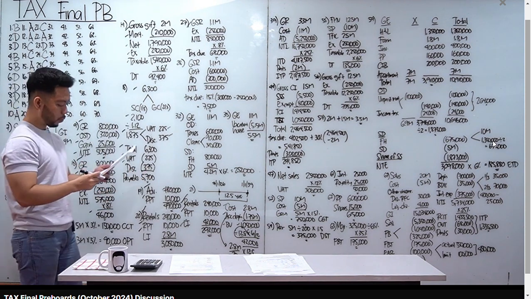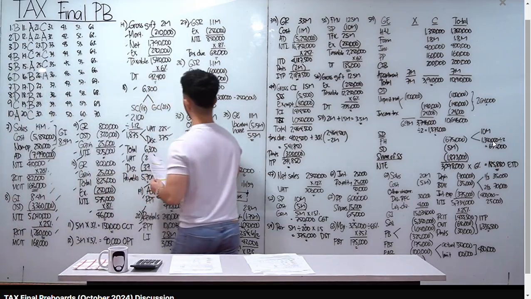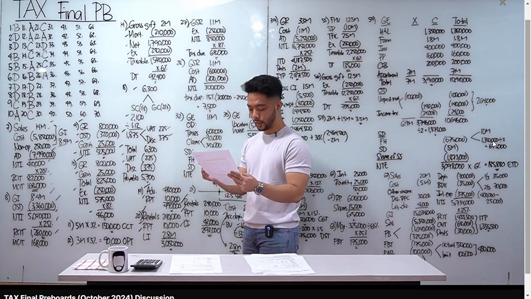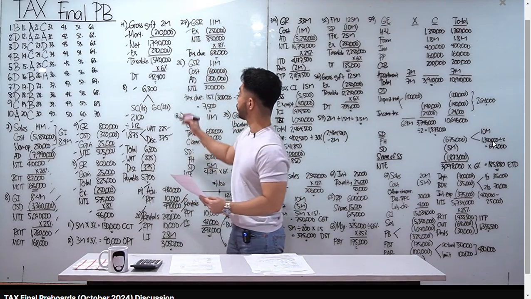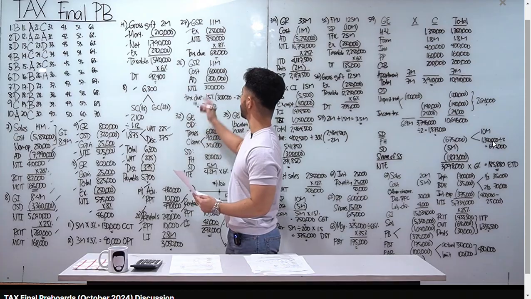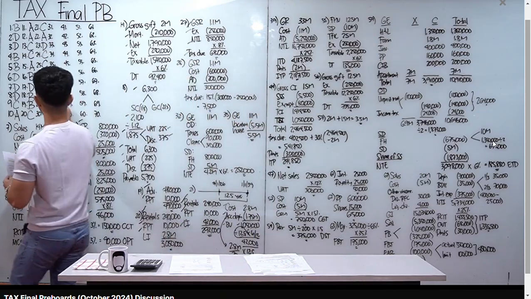Number 27, how much daw is the income tax due? So, ang gagawin ko dyan, may GSR tayo na 1.1 million. Don't forget, class, kahit mag 8% ka, meron kang ima-minus muna na 250,000. Therefore, net taxable income natin is 850,000 times 8%. Income tax due natin is 68,000. Letter C for number 27.